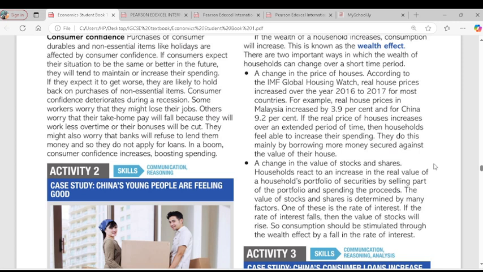So an increase in the price of houses increases the accessibility of households being able to get loans through mortgage. That's the first point there, which means physical wealth will increase. Yes or no? Yes.